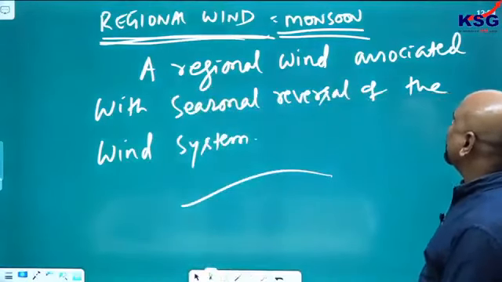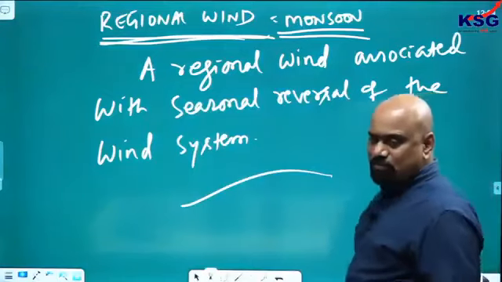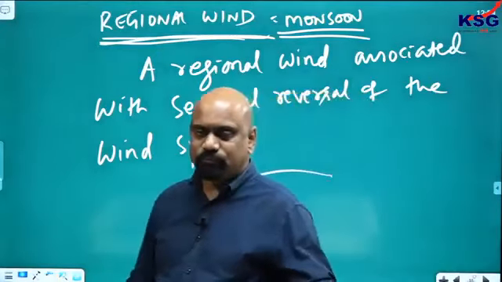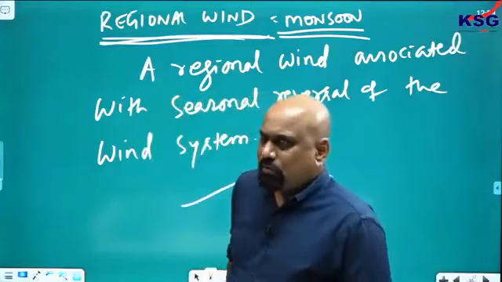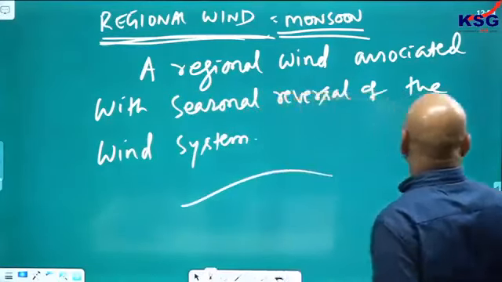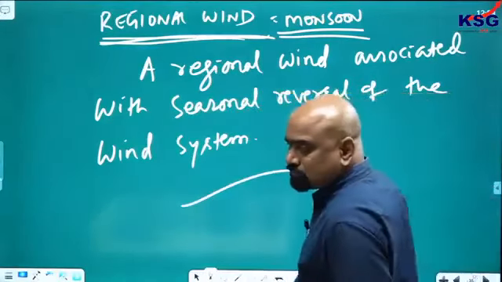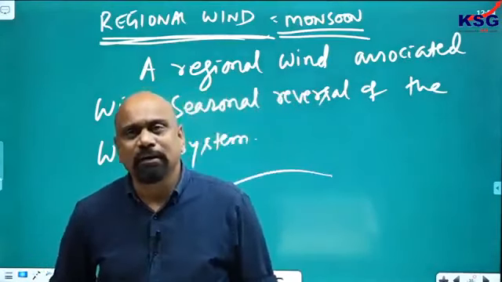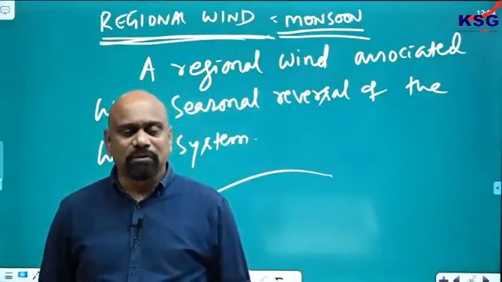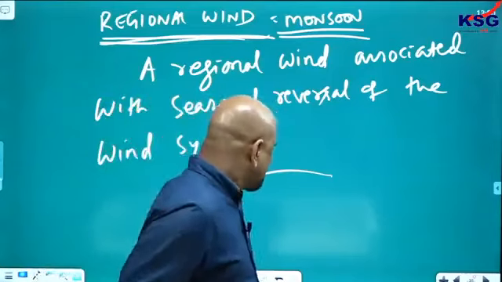A regional wind associated with the seasonal reversal of the wind system, completely reversed, it completely changes its direction. The beauty of this particular monsoonal climate is the complete reversal of the wind system.